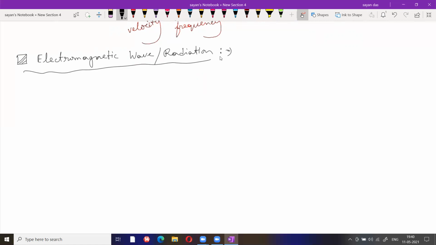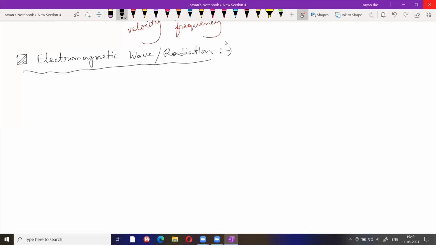Always remember the electrical field and magnetic field are perpendicular to each other, and the propagation of the wave is also perpendicular to the electrical field and to the magnetic field.